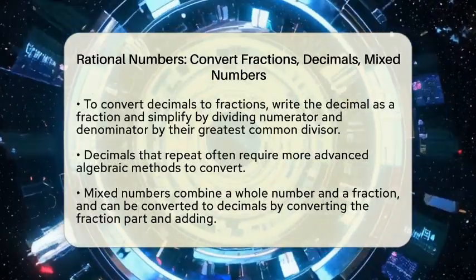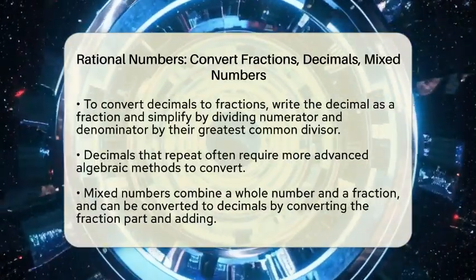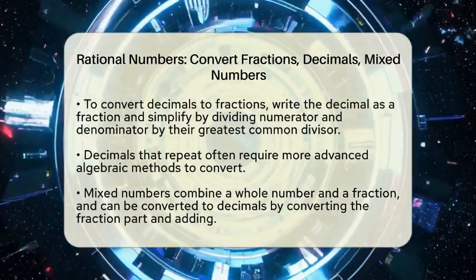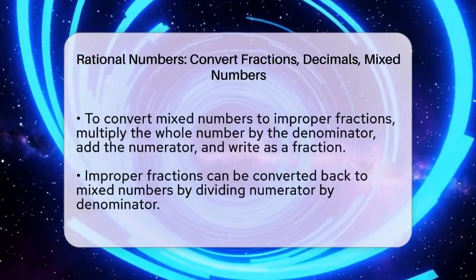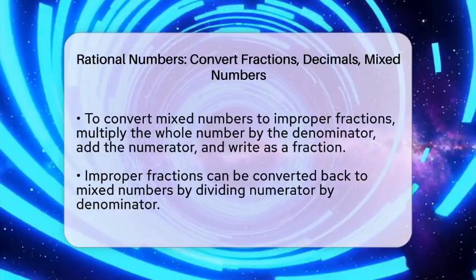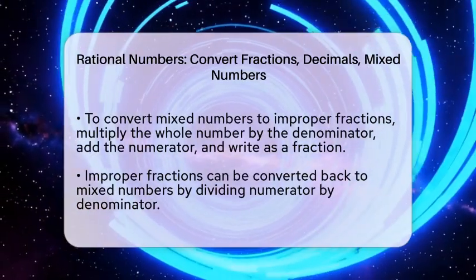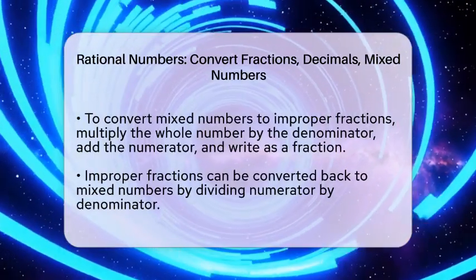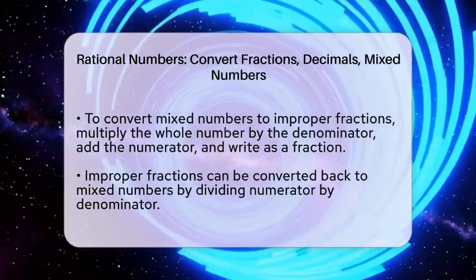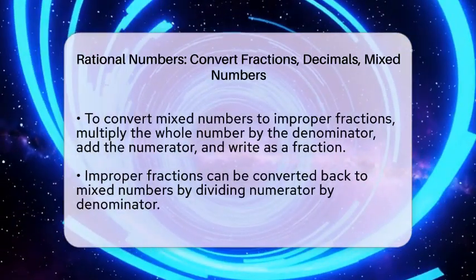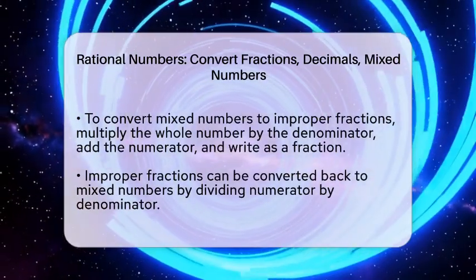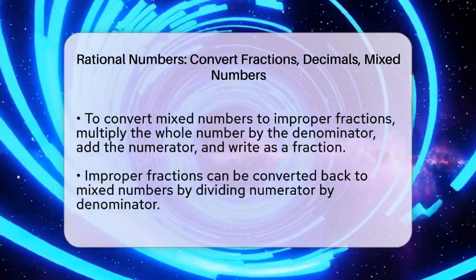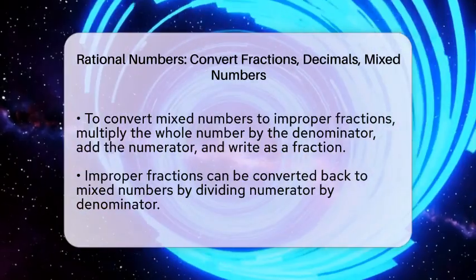For decimals that repeat, the process is a little more involved, often needing algebraic steps, but for now, focus on the ones that end. Moving on to mixed numbers, which combine a whole number and a fraction, like 3 and 1/2. To convert this to a decimal, first convert the fractional part to a decimal by dividing the numerator by the denominator. So, 1 divided by 2 is 0.5. Then, add this to the whole number, 3 plus 0.5, which equals 3.5.